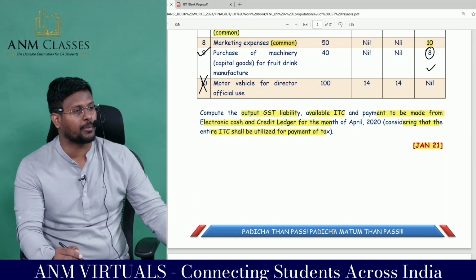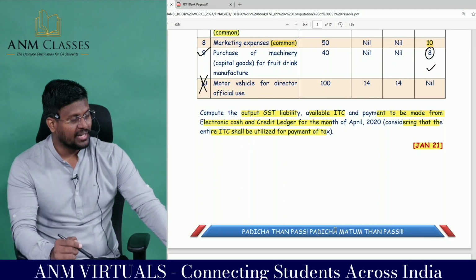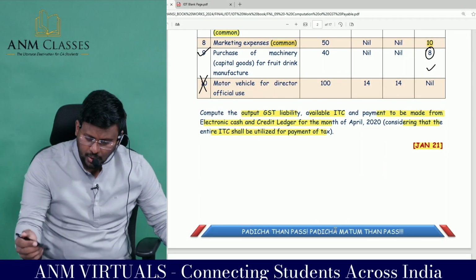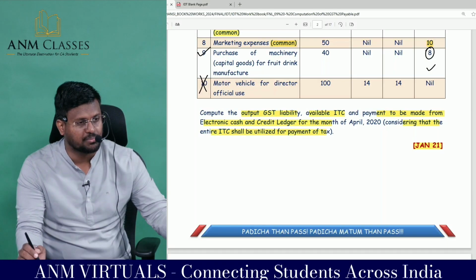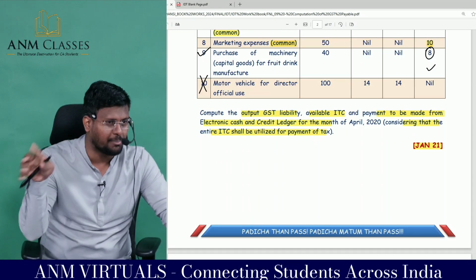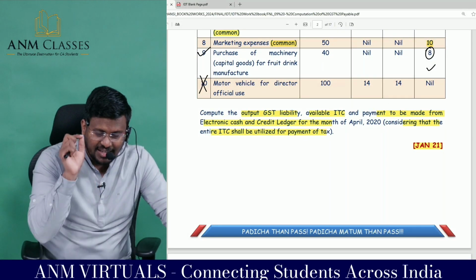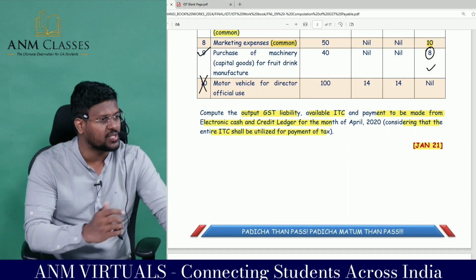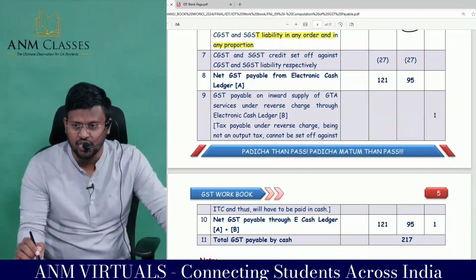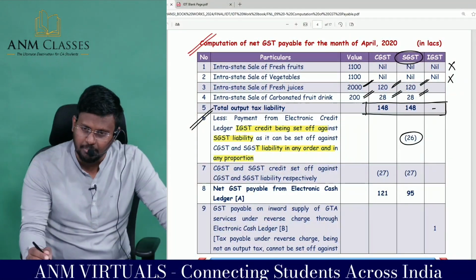That is what the real preparation is all about. It is there in our material, we have discussed in class also. You revise, that's the key to success, my dear lovable students. What I am highlighting to you is, this is the meaning of that bracket. Considering that entire ITC shall be utilized for payment of tax means no need to restrict that to how much percentage? 99%. You can claim entire amount.